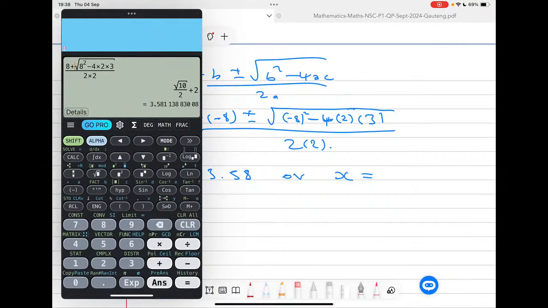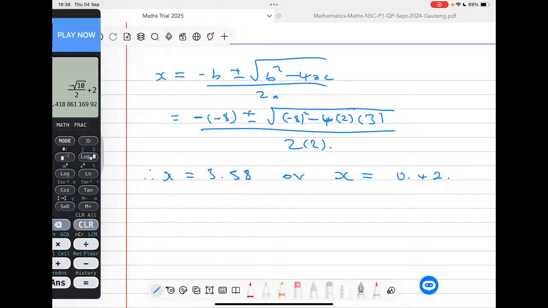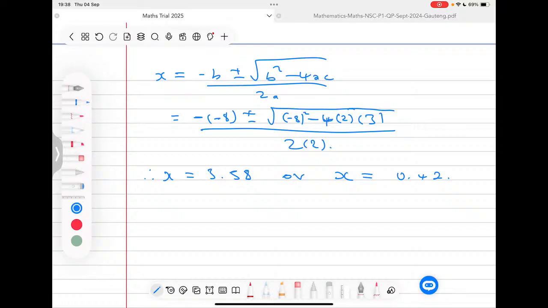Now here you just go to your formula and change this part and only write the negative there. And we're getting here an answer of 0.42, because after the 4 we have a 1, then after the 1 we have the 8. That 8 will throw a 1 into the 1 there, then we're going to have a 2, so it's going to be 0.42. And I hope you know how to round off. And this is as simple as it gets.